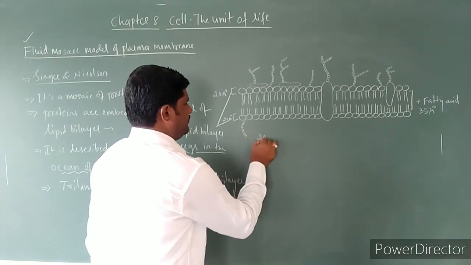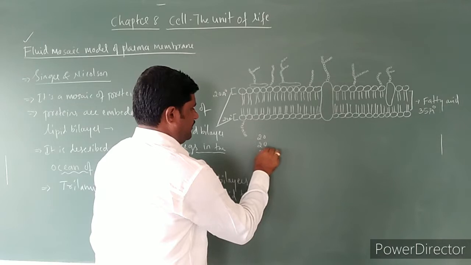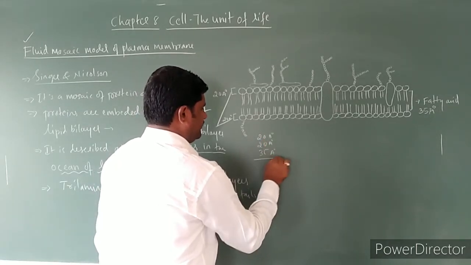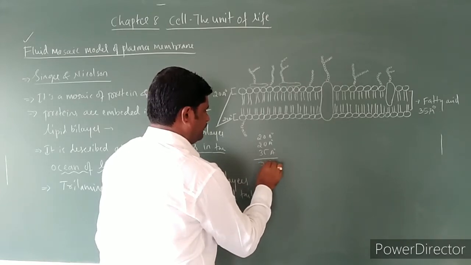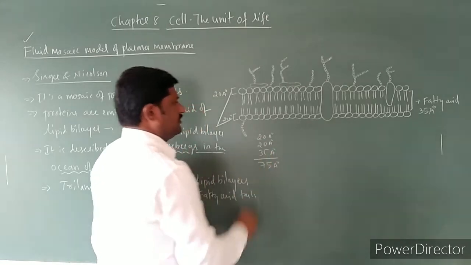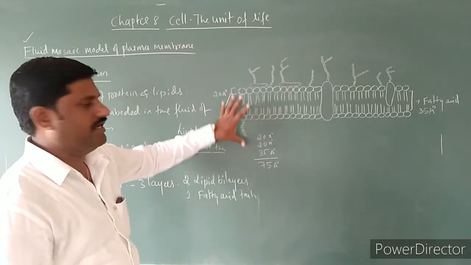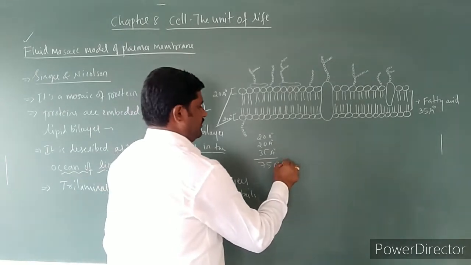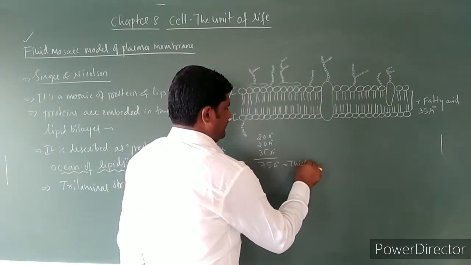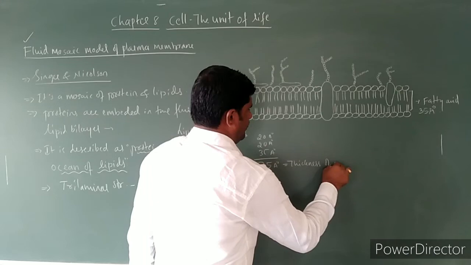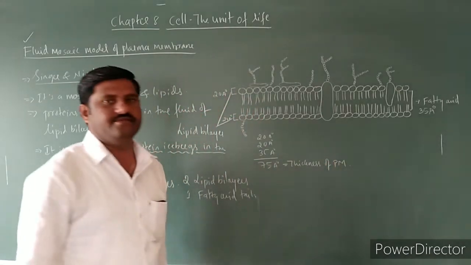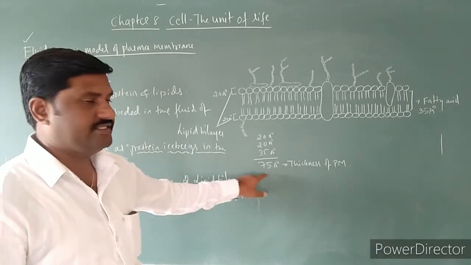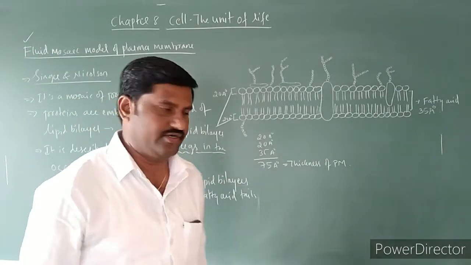So 20 plus 35 angstrom units, totally the thickness of this plasma membrane is about 75 angstrom units.